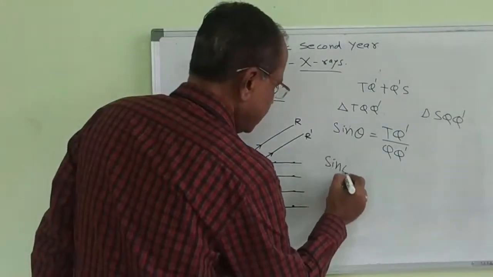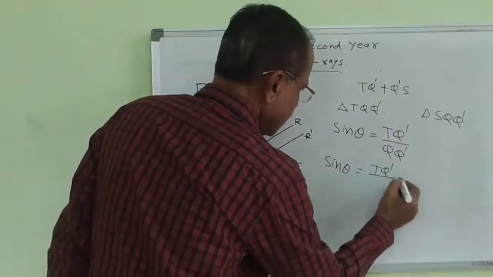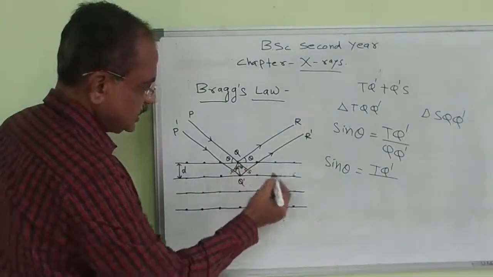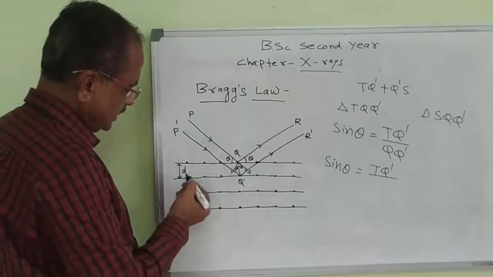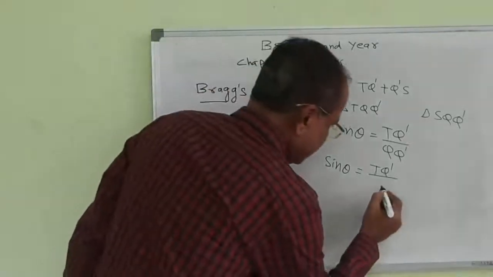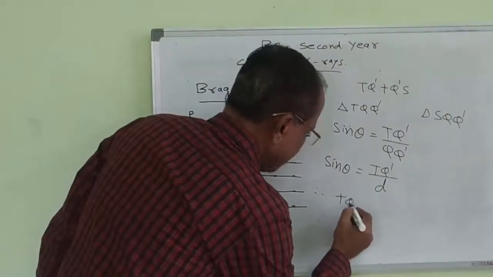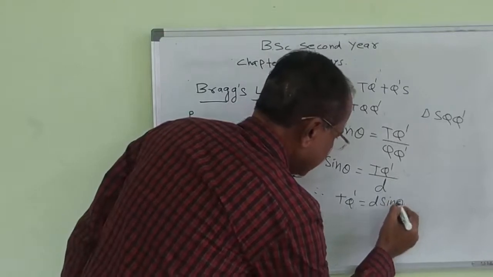Sine of theta is equal to the opposite side divided by the hypotenuse. Therefore, sine of theta is equal to TQ dash divided by the distance QQ dash. This distance is nothing but the distance between two layers, and this distance is denoted by d. Therefore, TQ dash is equal to d sin theta.